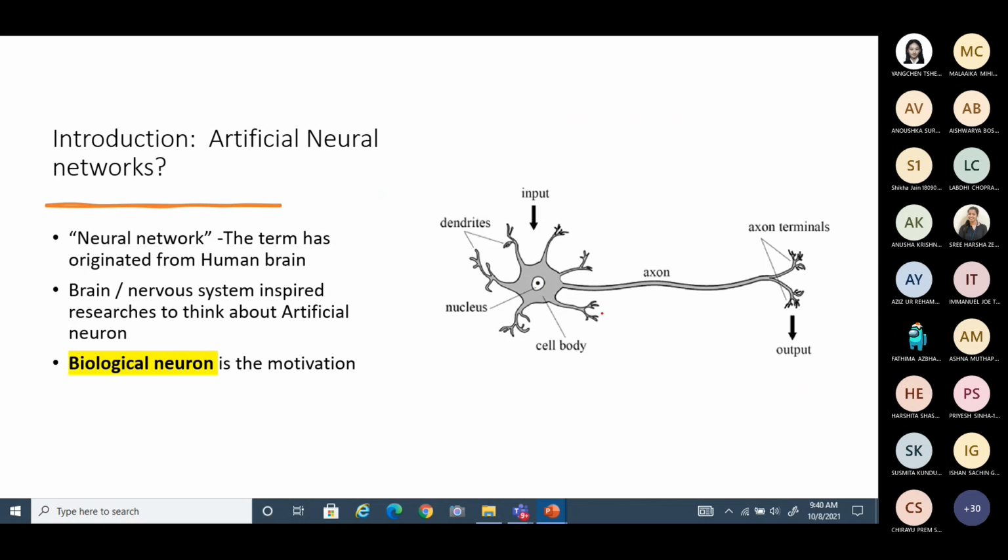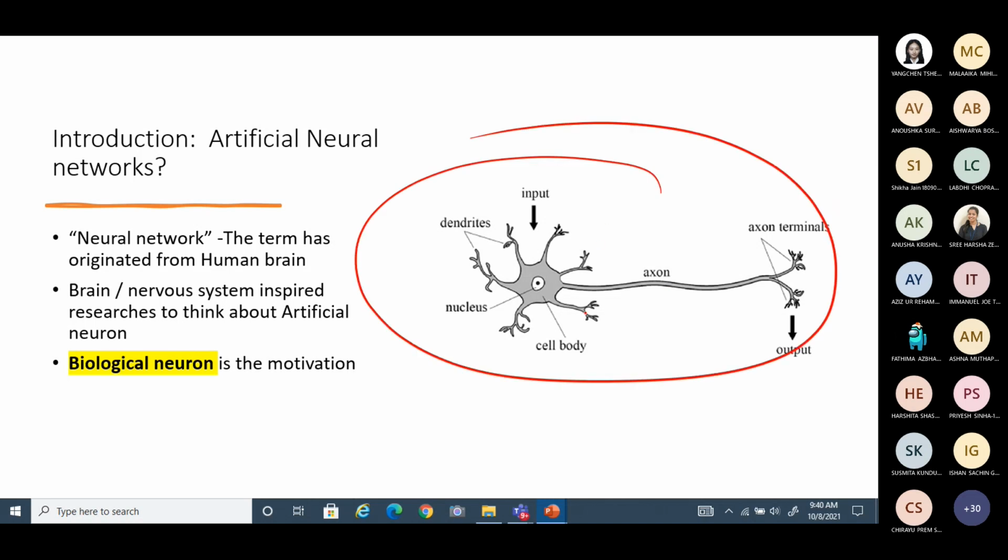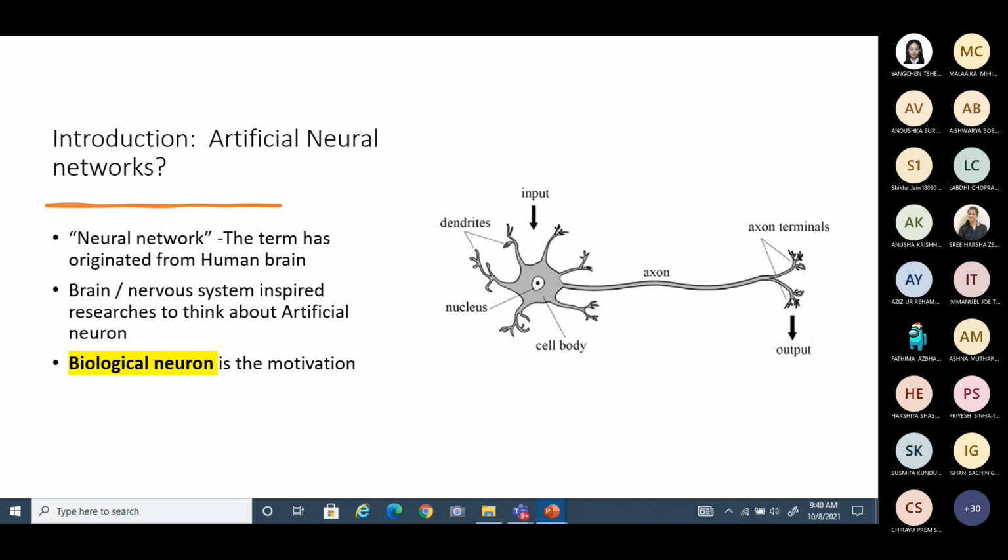Anyway, I'm not talking about physiology and other parts much. Quickly, we'll just compare a biological and an artificial model, and we'll go with certain artificial models. So next class, we will take up that.